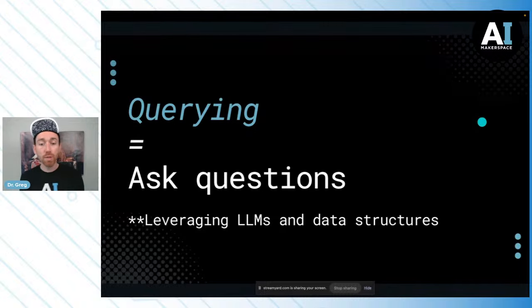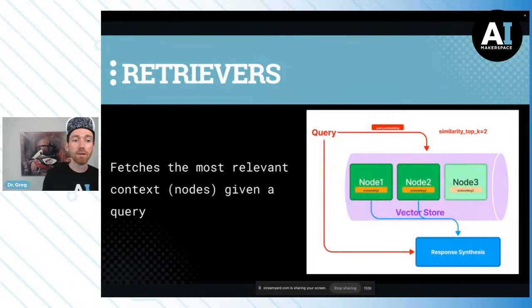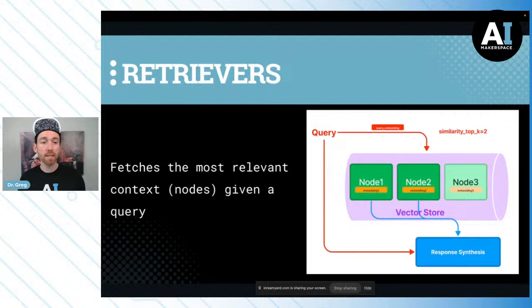And so the retriever is simply fetching stuff out of the vector database. It's getting nodes. And the nodes are then often brought back and synthesized using these synthesis modules in LlamaIndex.